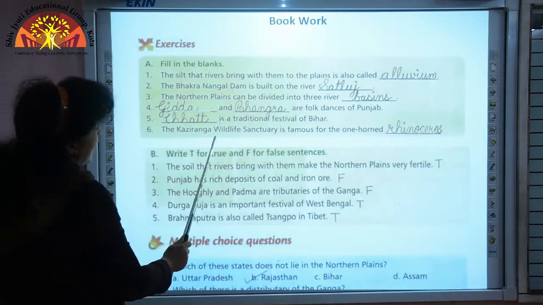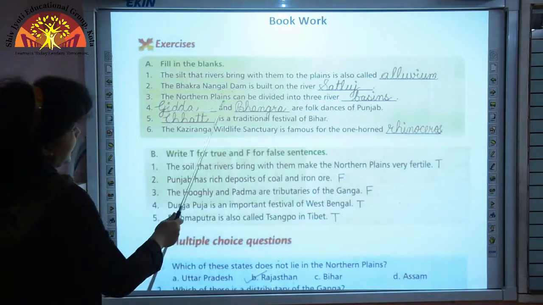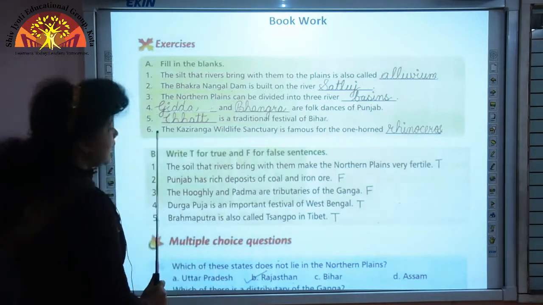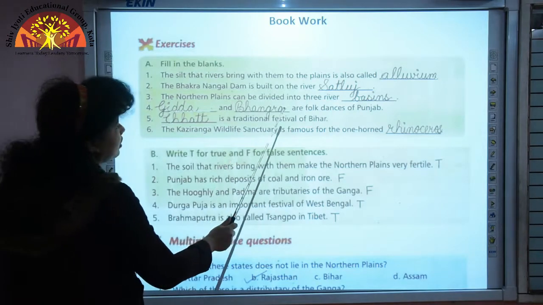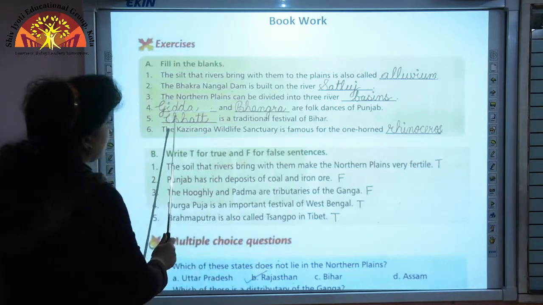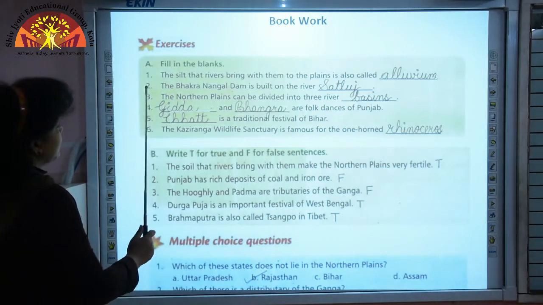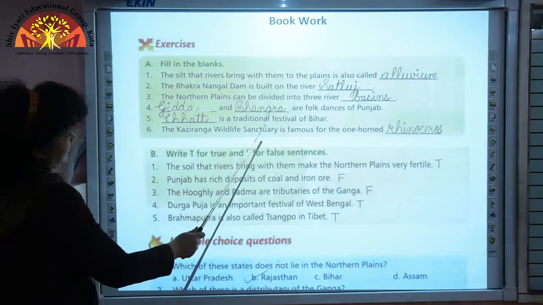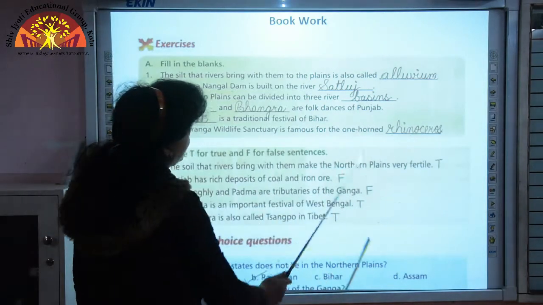Question 4. Gidda and Bhangra are folk dances of Punjab. Question 5. Chhat is a traditional festival of Bihar. Question 6. The Kaziranga Wildlife Sanctuary is famous for the one-horned rhinoceros.